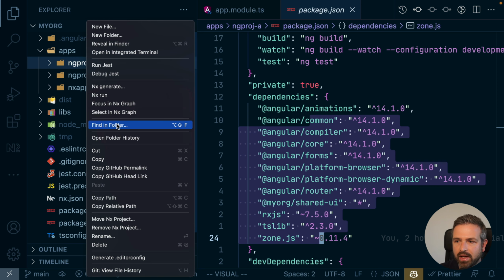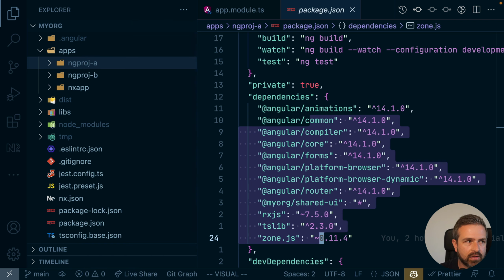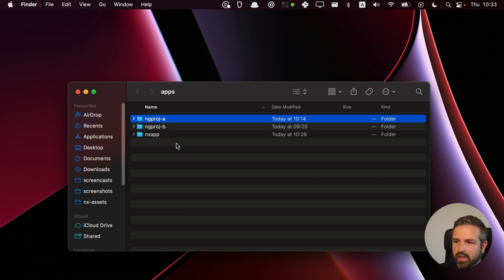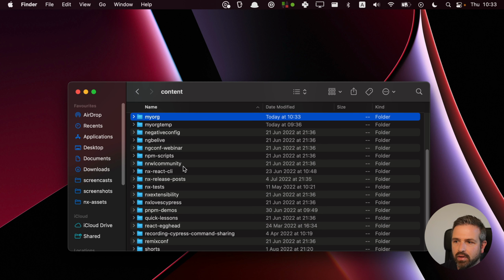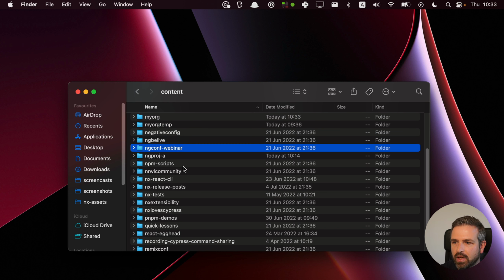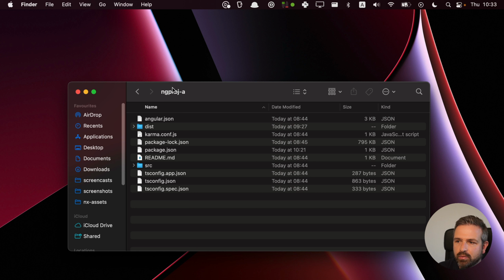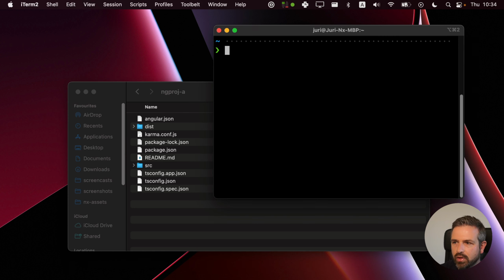So I'm going to identify this in my Explorer, in this case the Finder. I copy this application and let's move a level up into a different folder structure. Let's paste this in. And now let me migrate this project individually. So let me just open this up in a Visual Studio Code editor.